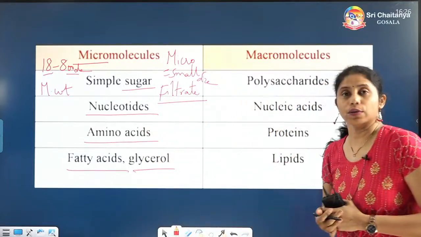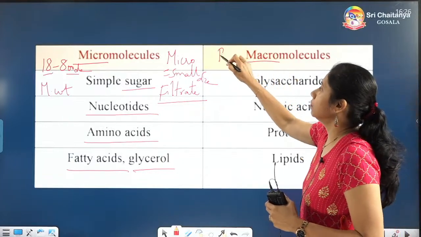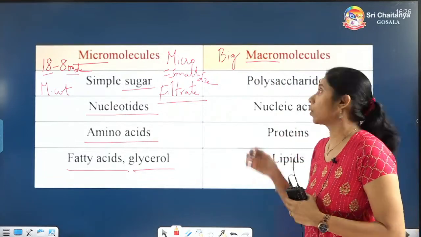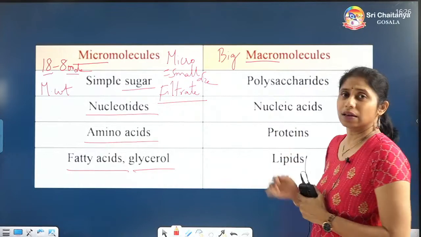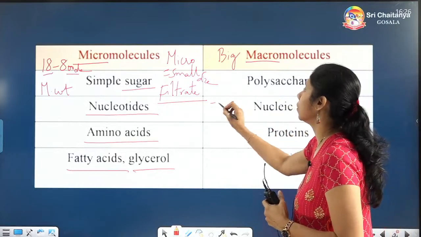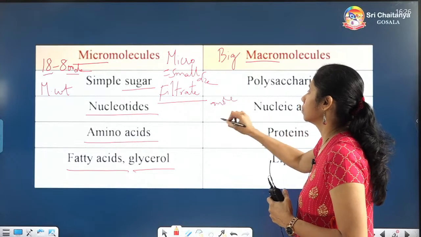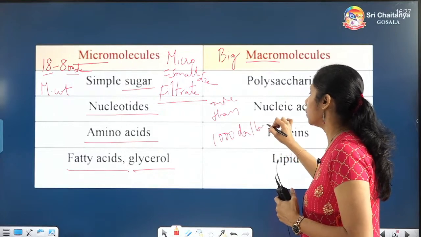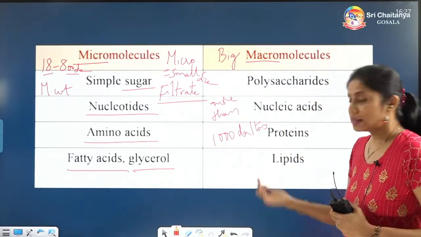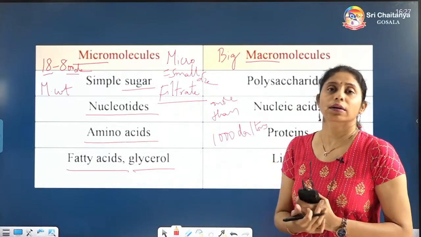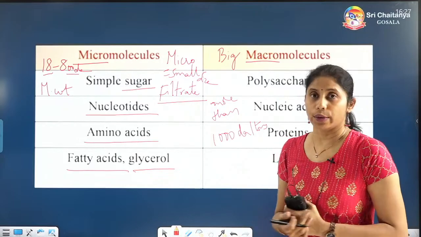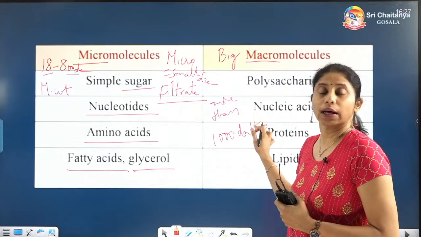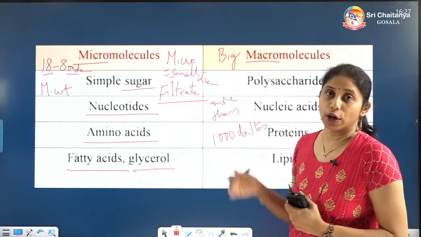Next, coming to the macromolecules. Macro meaning is big. Big sized molecules are called macromolecules. Definitely all of these will have more than 1000 Daltons molecular weight. So any substance which has more than 1000 Daltons is called a macromolecule.